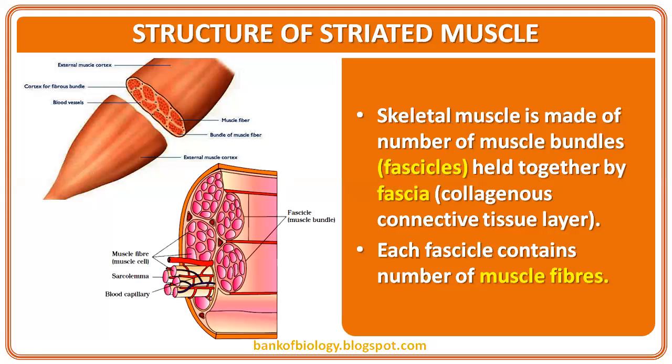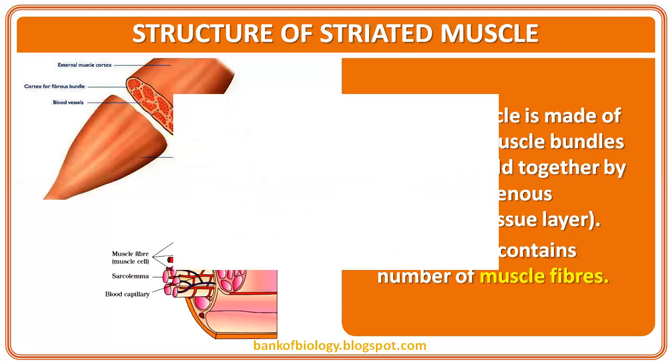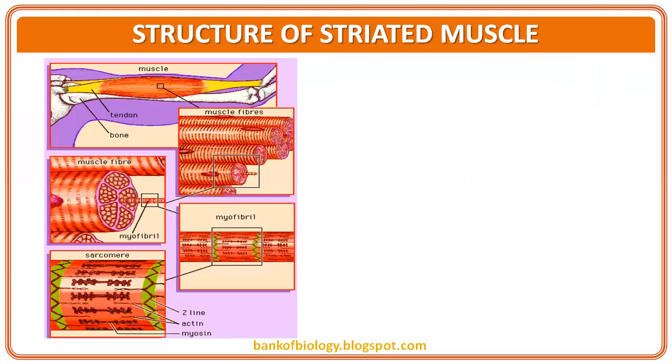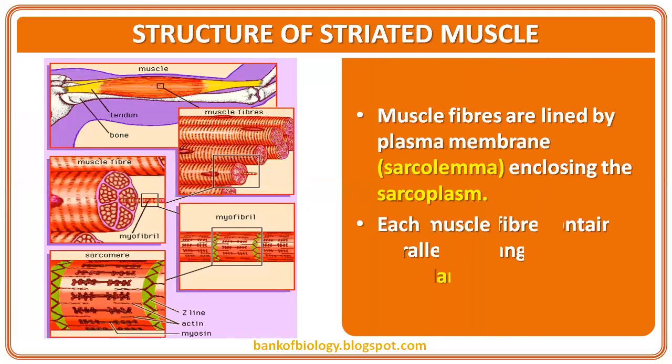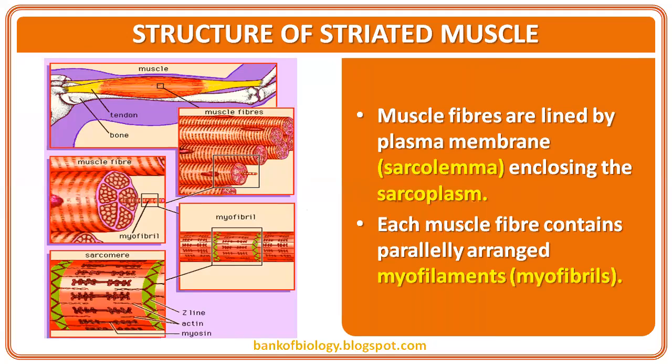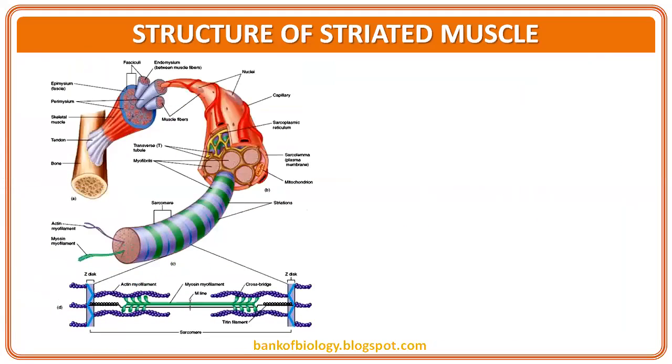The skeletal muscle is made of a number of muscle bundles held together by fascia, a collagenous connective tissue layer. Each fascicle contains a number of muscle fibers. Muscle fibers are lined by the plasma membrane, sarcolemma, enclosing the sarcoplasm. Each muscle fiber contains parallelly arranged myofilaments or myofibrils.